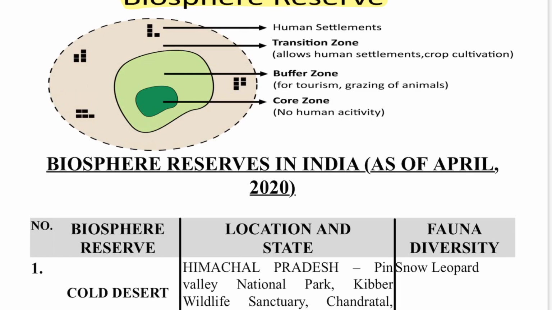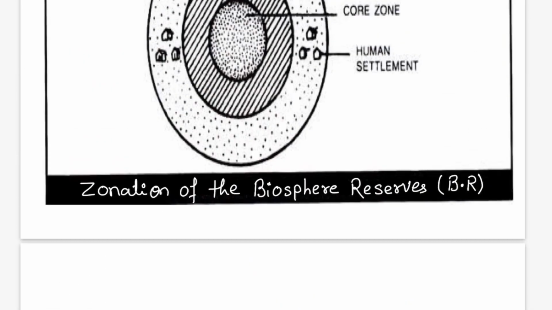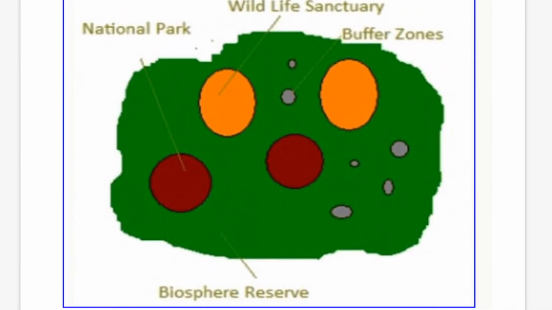Now you can see the diagram of the biosphere reserve. There is a core area, then a buffer area, and around the buffer area is your transition area, and in the transition area are the human settlements. Tourism is allowed in the buffer area and also in the transition area. Mainly in the buffer zone the tourism is allowed. In one biosphere reserve there can be national parks, wildlife sanctuaries, some marine protected area, and some community reserves and conservation reserves.